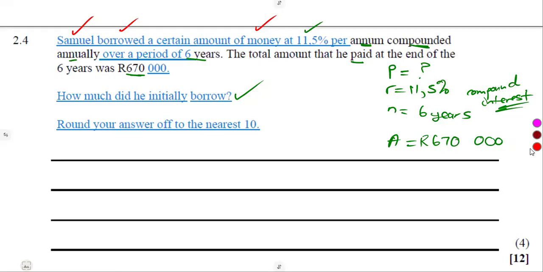So the question is, what is it that he borrowed before? How much did he borrow? And do not just give us that answer, but make sure that answer is rounded off to the nearest 10. It's no longer about the question paper saying to 2 decimal places. Unless stated otherwise, that's where it plays a role. Yes, you are dealing with money where you know that you're supposed to work with 2 decimal places, but that part is no longer applicable. So how do you answer this, guys?